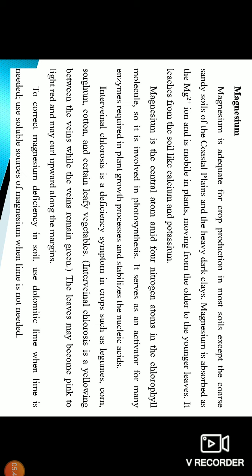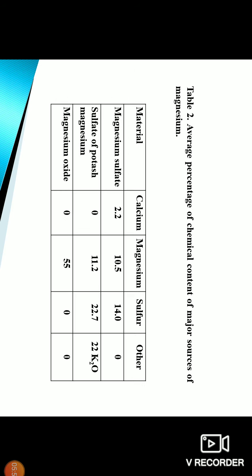To correct magnesium deficiency in the soil, use dolomite lime. When lime is needed, use dolomite; use soluble sources of magnesium when lime is not needed. The sources of magnesium are magnesium sulfate, sulfate of potash magnesium, and magnesium oxide. Only magnesium sulfate is a source of calcium.